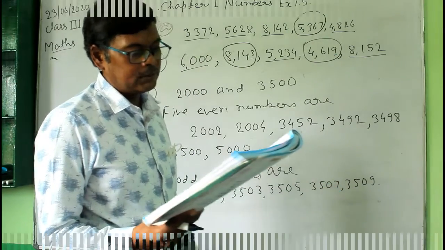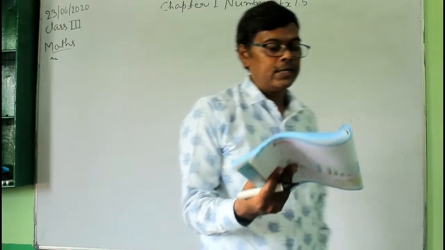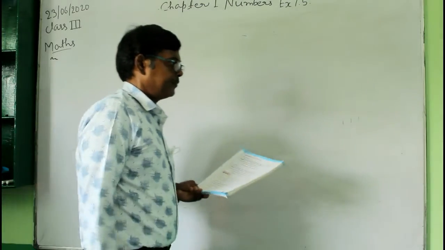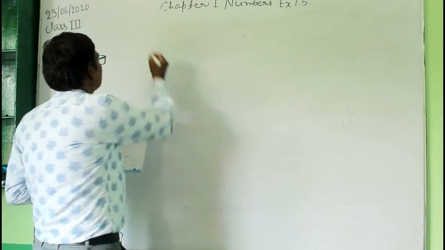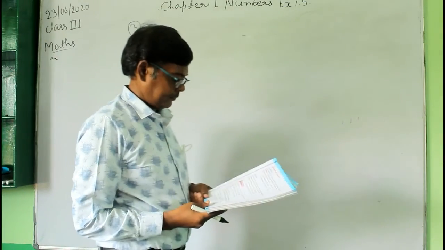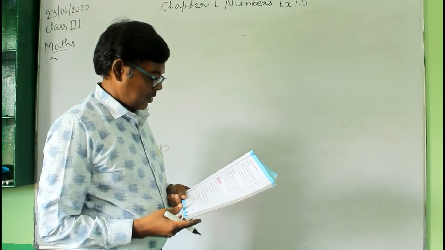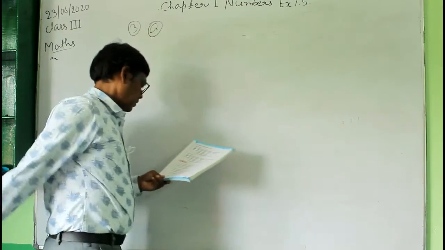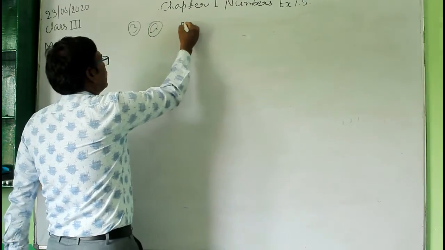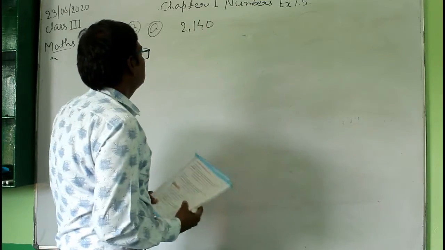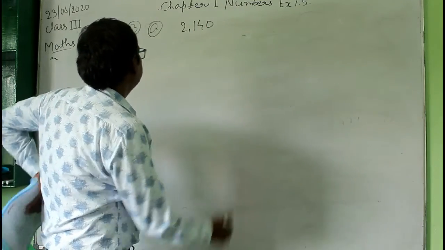Now the next is question number 3. Write the predecessors of the following. Question A, 2,140. What is the predecessor of 2,140?